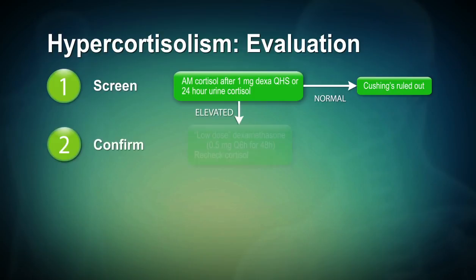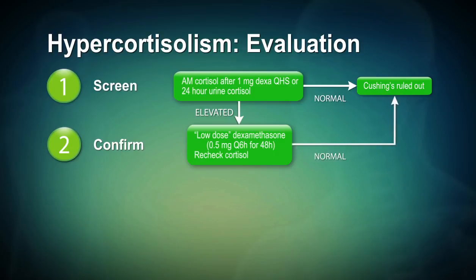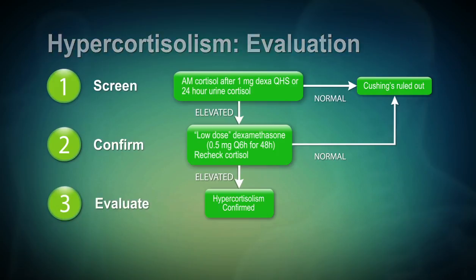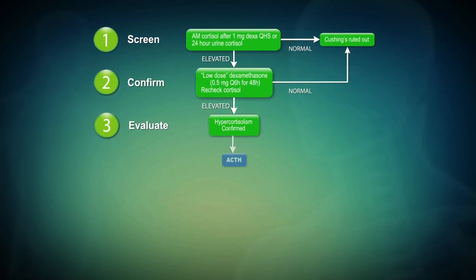do this by administering a low dose of dexamethasone, approximately 0.5 milligrams every 6 hours for 48 hours, and then rechecking the cortisol. If this is in the normal range and suppressed, then one has ruled out Cushing's syndrome and one is done. On the other hand, if it's elevated, one has defined Cushing's syndrome, and now one needs to evaluate the cause. One does that by checking the ACTH in order to distinguish ACTH-dependent from independent causes.